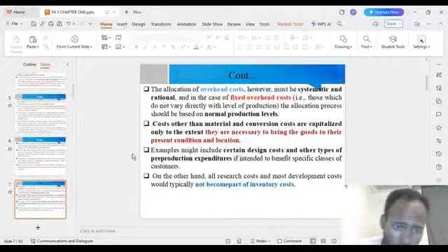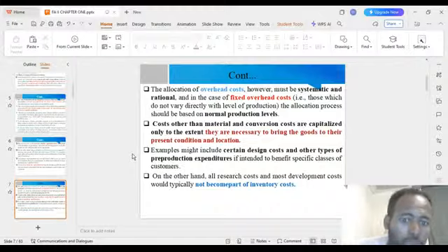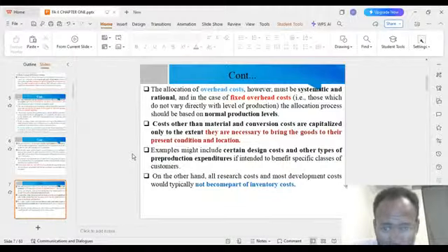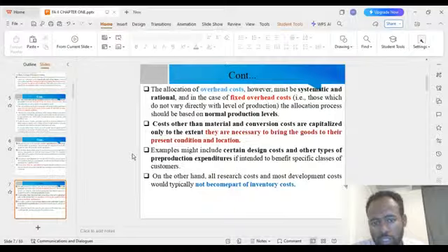Examples may include sustained design costs and other types of pre-production expenditures intended to benefit specific classes of customers. On the other hand, all research costs and most development costs would typically not become part of the inventory costs. Research and development costs are not included.